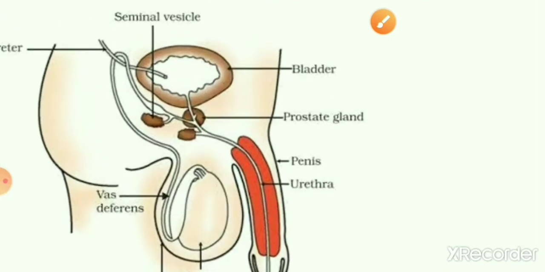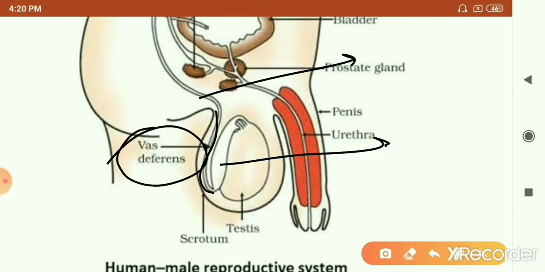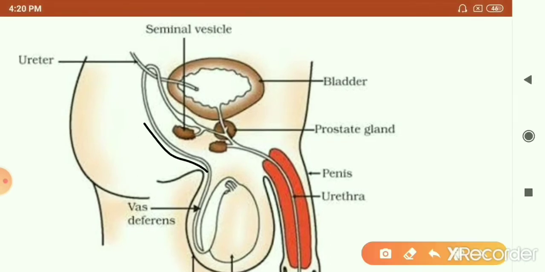So in this diagram, this is the epididymis, around 4 to 6 meters long but highly coiled, the place where the sperms are stored till they reach maturity. And this long tube leads to a thick long tube called the vas deferens, around 30 to 35 centimeters long. On both sides, the vas deferens receives the duct from the seminal vesicle. The seminal vesicle is a gland which produces a secretion required for nourishing the sperms.